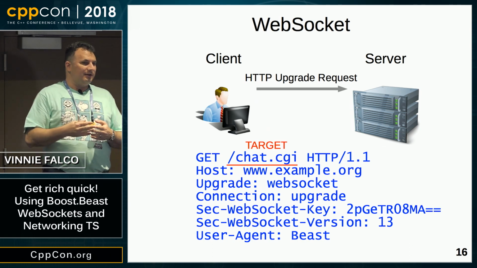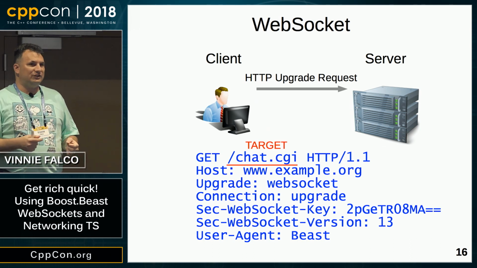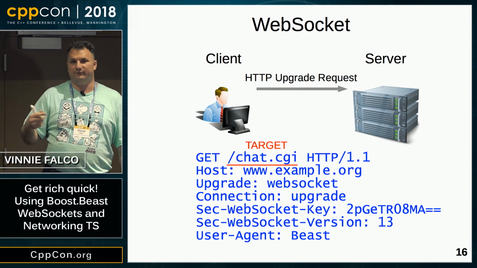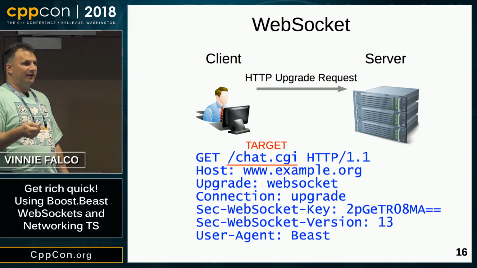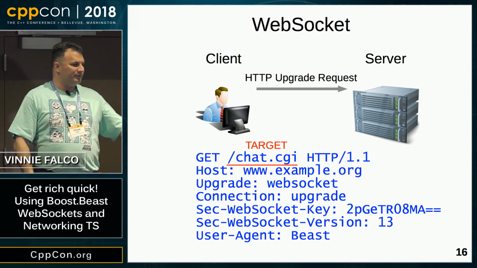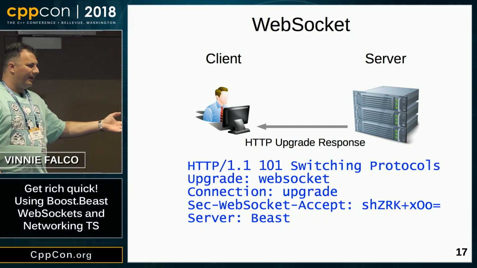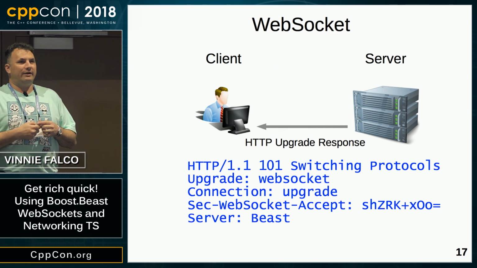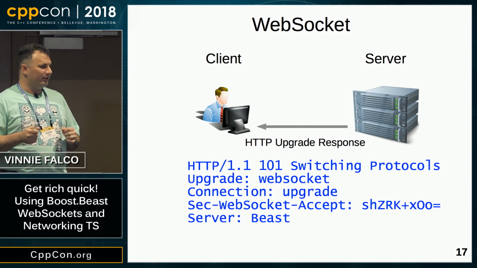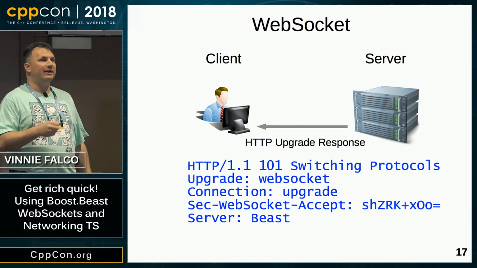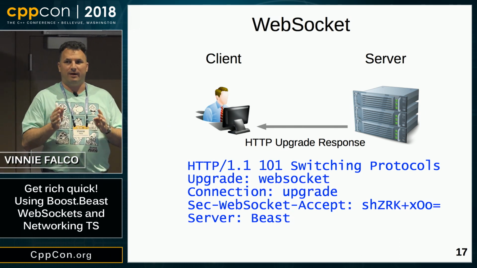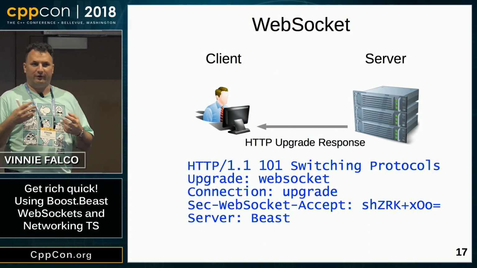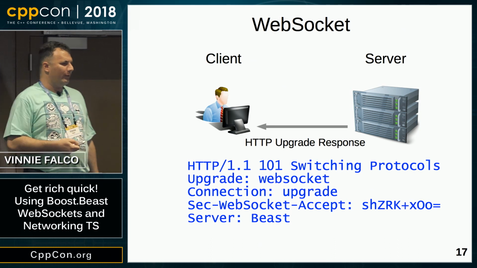So that's the request. The target, the URI, here it's chat.cgi, allows the client to differentiate which WebSocket service it wants for the case where the server has more than one WebSocket service on the same port. So the server sees that the client wants to do a WebSocket upgrade, and then if it likes the client, if everything checks out, the server will send back the upgrade response, which is a 101 status code. It means that it's going to switch protocols. And as soon as the server's done sending that response, from that point onwards, all of the bytes that are transferred between those two endpoints are going to be WebSocket protocol. So now they're going to talk WebSocket.